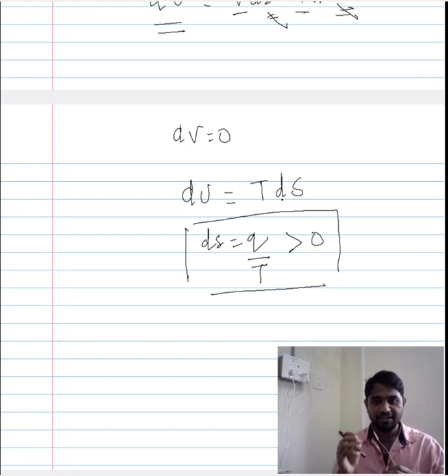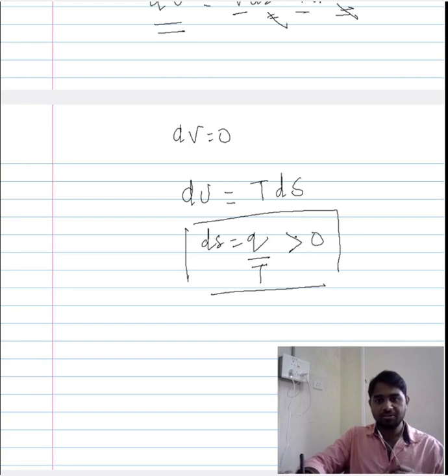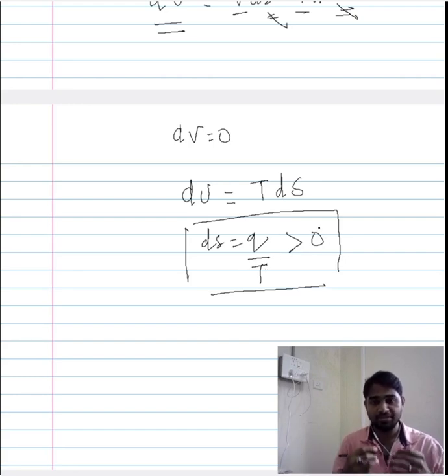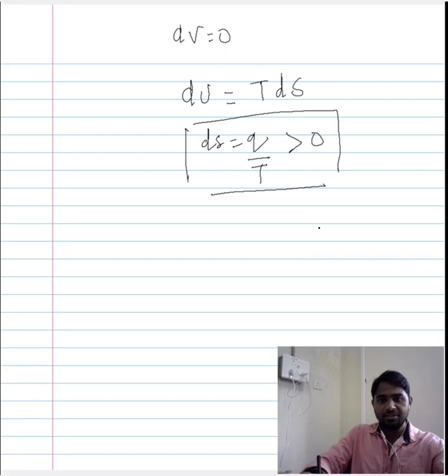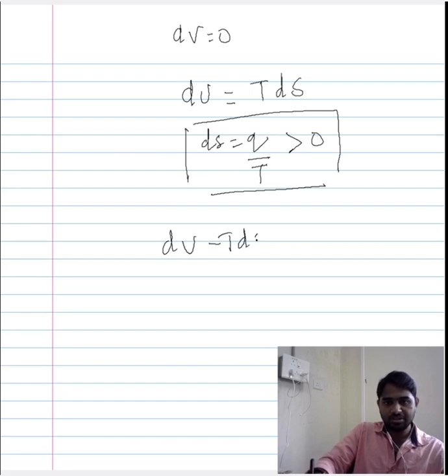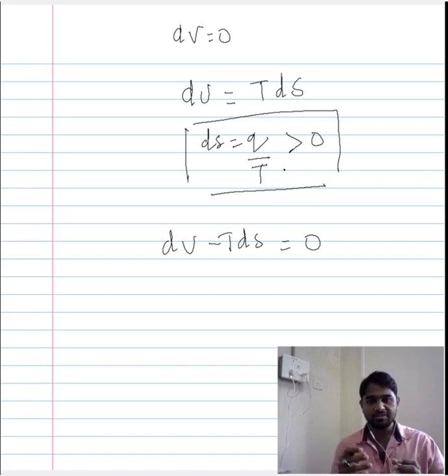But if the entropy increases, if this expression leads to a value that is greater than 0, which would mean that the entropy is increasing, that means we have a position to which the system could move from its current position, and that would be its new equilibrium. Now, we can write this expression as du minus t dt is equal to 0, and the entropy should increase. Only when the entropy increases